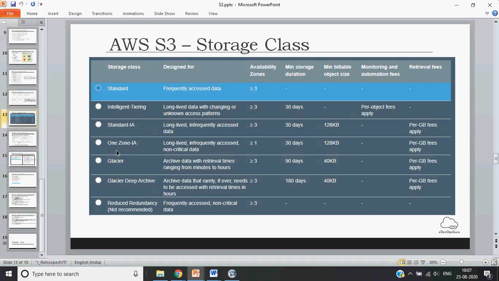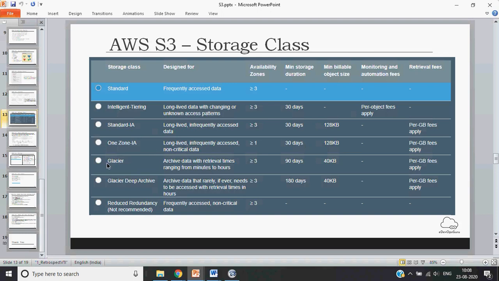Let's assume that if data is lost, you are also happy. In that case, you can choose One Zone IA, which is for long-lived, infrequent access, non-critical data. Here data is replicated on just one zone, and minimum storage is 30 days. So depending upon what kind of data you have, you can choose the storage class.